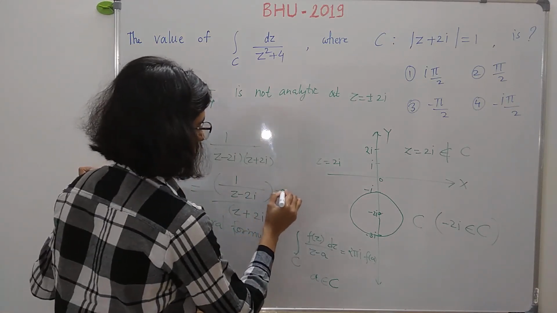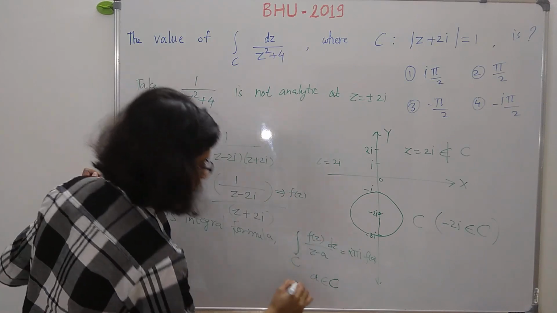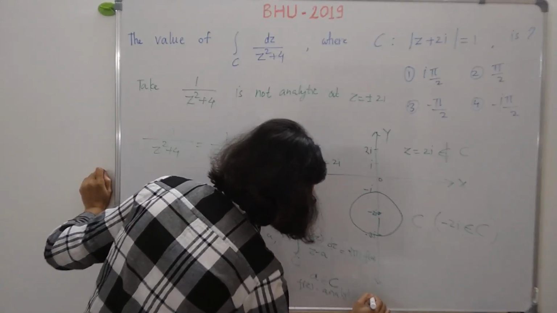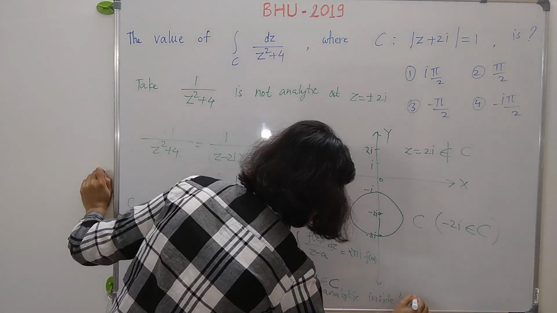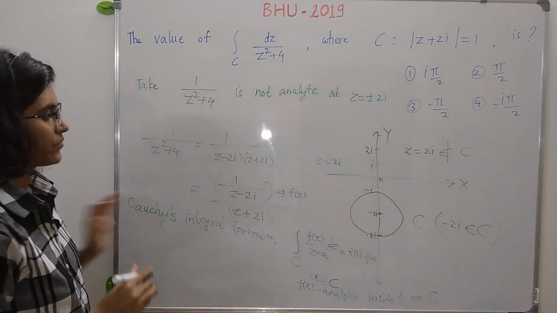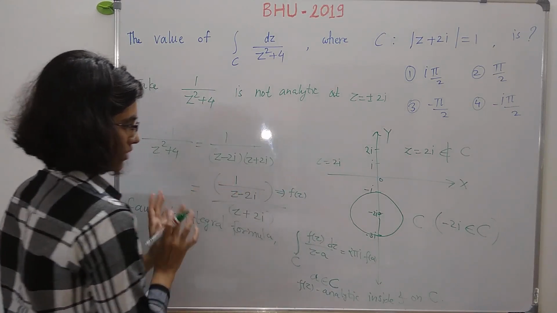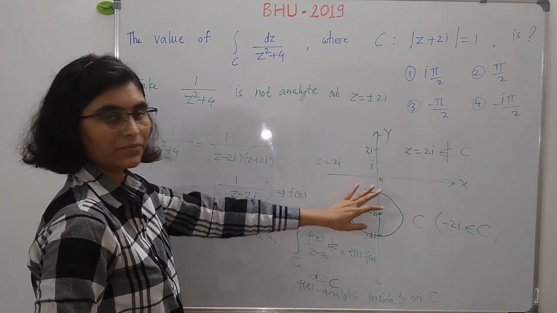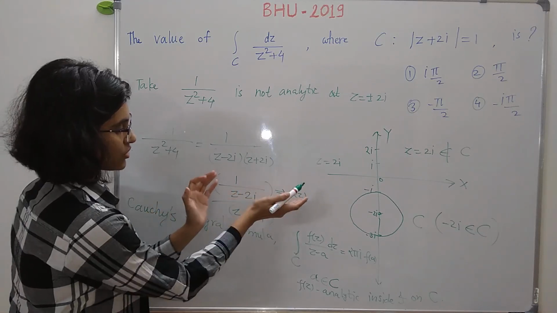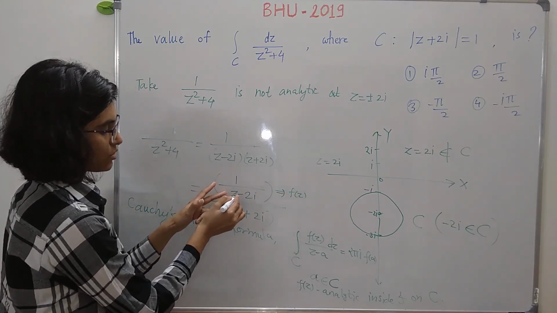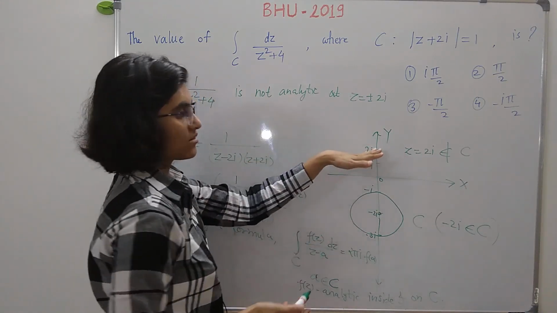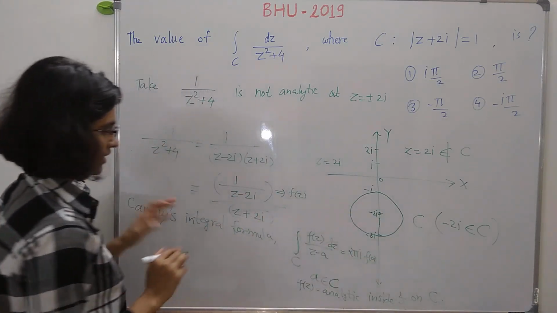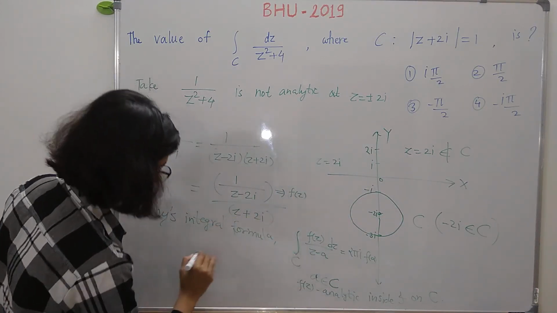Now this is something like this, right? Because here our f of z is equal to this function, and this f of z is analytic inside and on the curve C. So this function f of z is equal to 1 upon z minus 2i is clearly analytic on and inside the curve C, because the only problematic point for the function f of z is z is equal to 2i, and clearly that point lies outside the curve C. Now you write this in terms of z minus a.